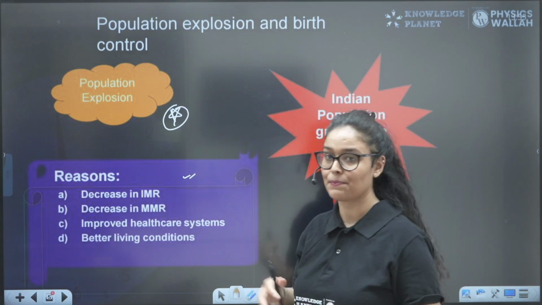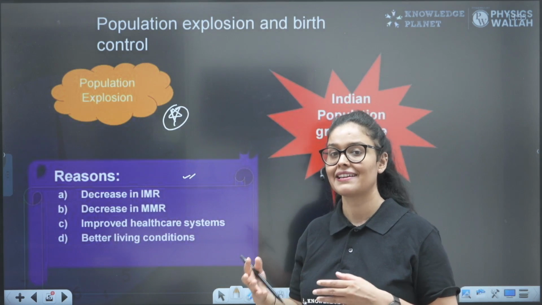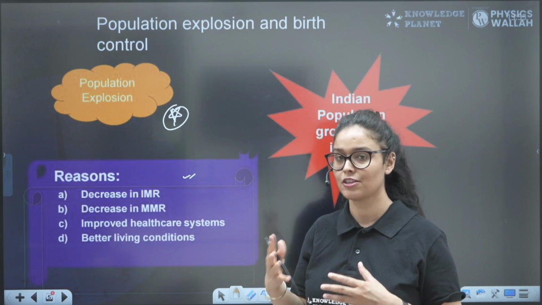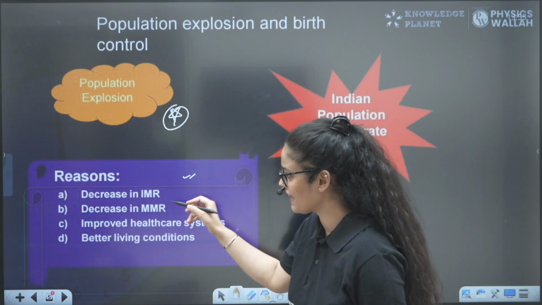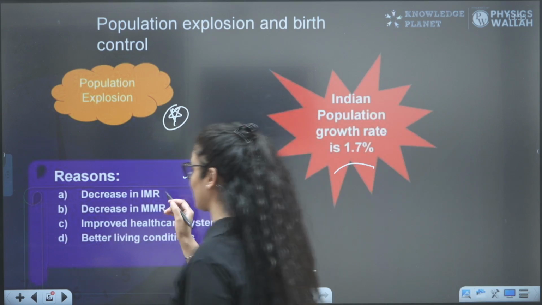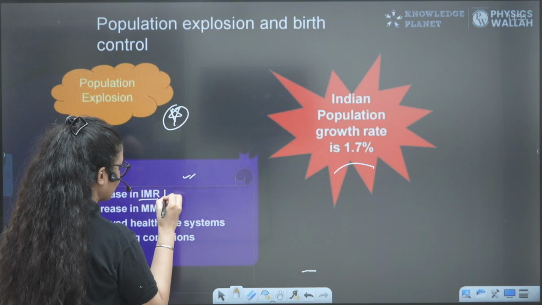Reproductive health is improving. People are getting good health and medical facilities. Because of that, there is a decrease in the infant mortality rate. What is infant mortality rate?